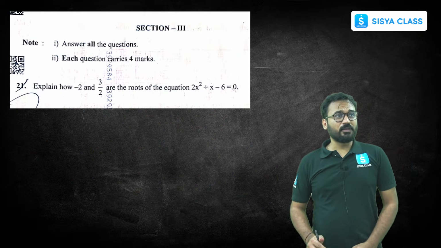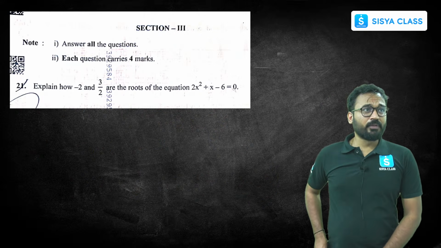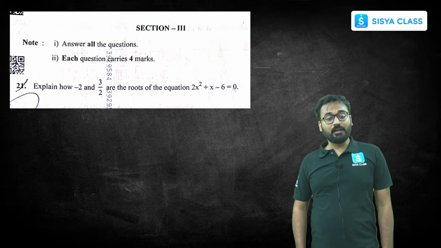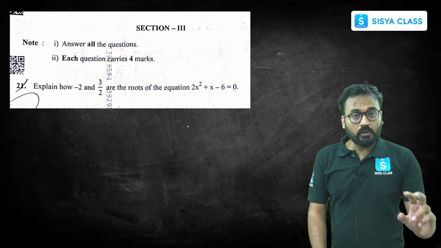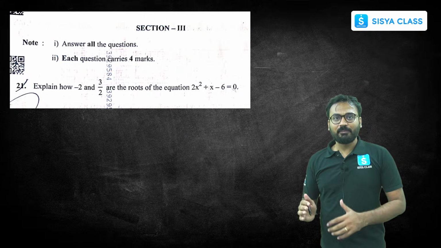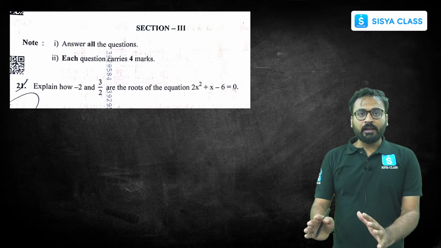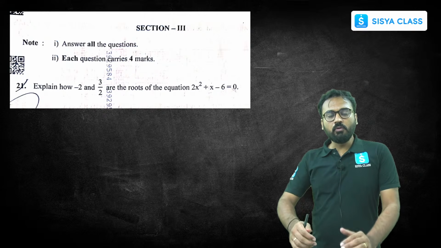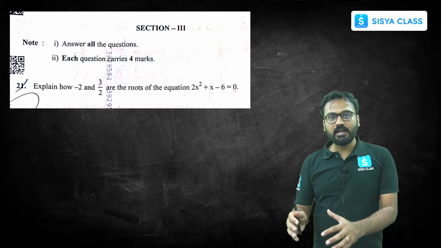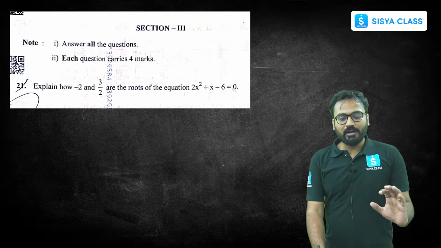Now in the third section, the first question, these questions are for 4 marks. You have to explain how these two numbers are roots of the equation 2x square plus x minus 6 equals 0. For any number or any value to be a root of the equation, it should satisfy the equation. That is the basic concept we'll be utilizing for solving this question. So let me write down step by step.